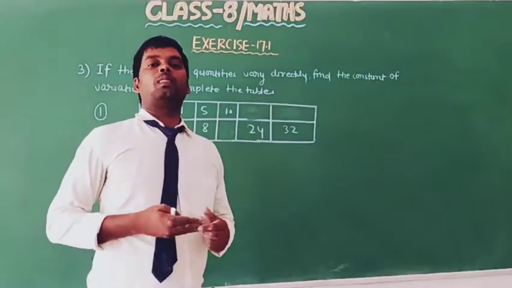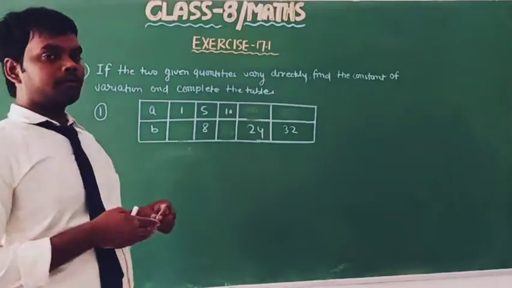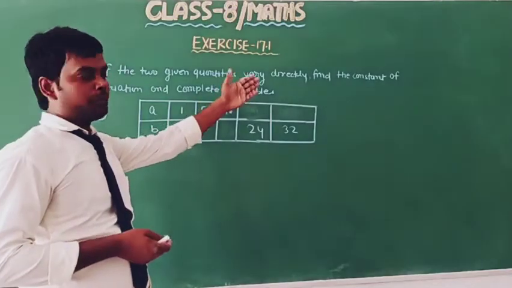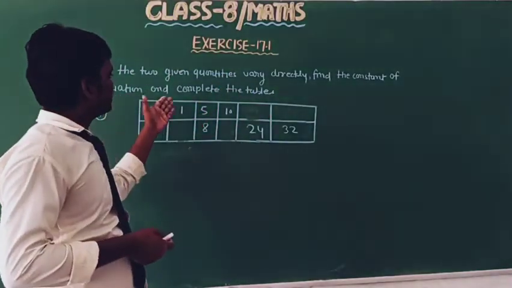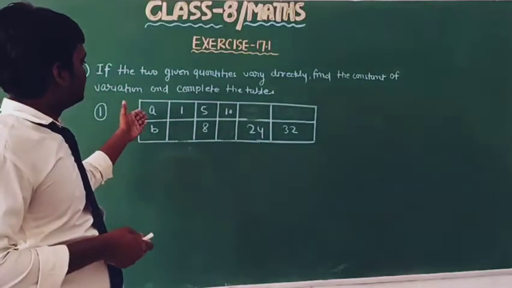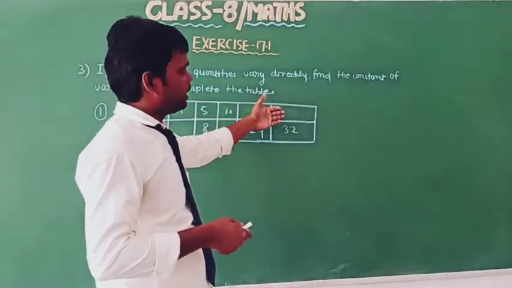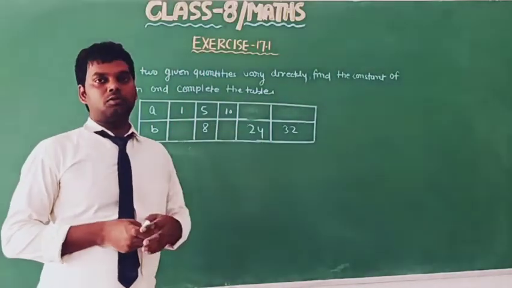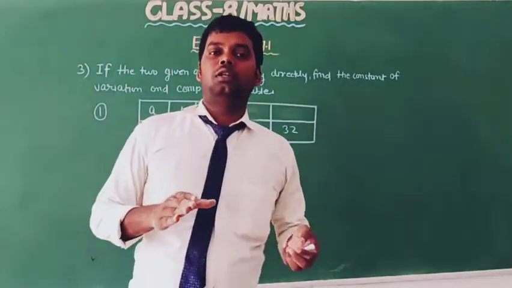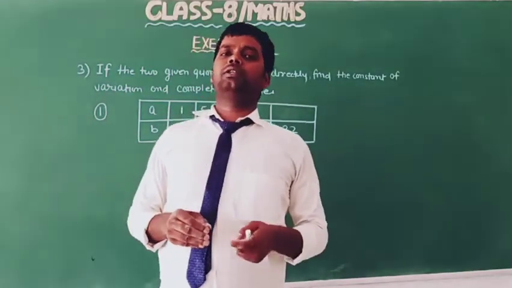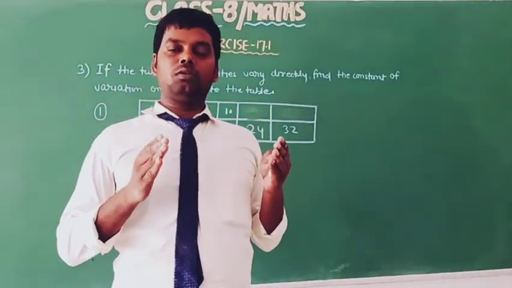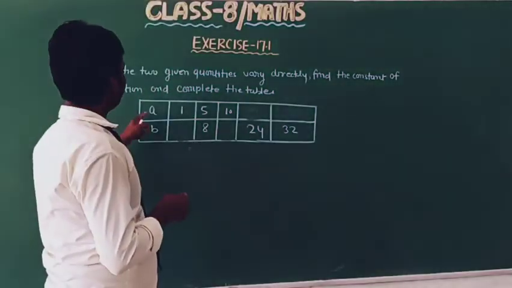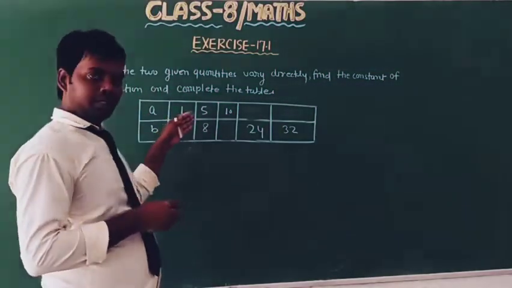Now move to question number 3. In this question it has been said that if two given quantities vary directly, find the constant of variation and complete the table. So we have the first part, the value of a equal to 1 by 10, and here we have blank, 2, blank, and the value of b here blank, 8, blank, 24, 32. So as we know the definition of direct variation, the ratio of these two quantities remains constant. Okay, so here the ratio a by b remains a constant.